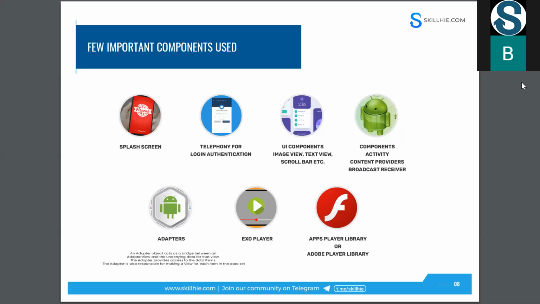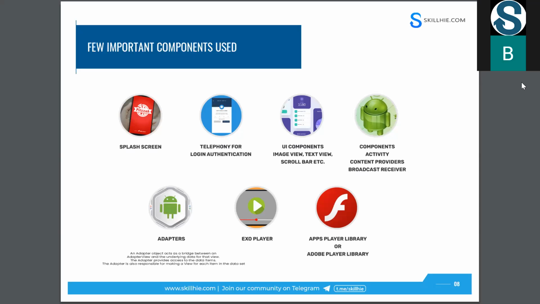And the main components in Android, we have so many components in Android. That is activity. What is activity? Please understand, now we are into Android development in a technical way: what is activity, what is content provider, what is broadcast receiver, what are services actually. For suppose I am making one application and I want to make two screens, one is a login screen, one is a home screen. If I want to make any screen, I need to use activity.